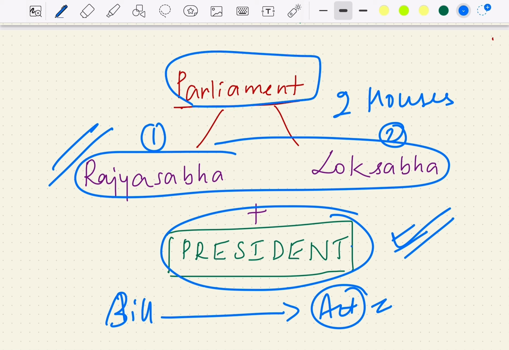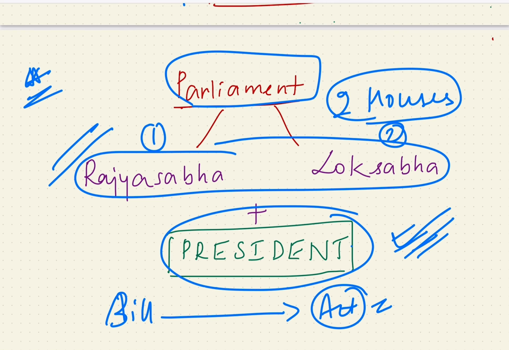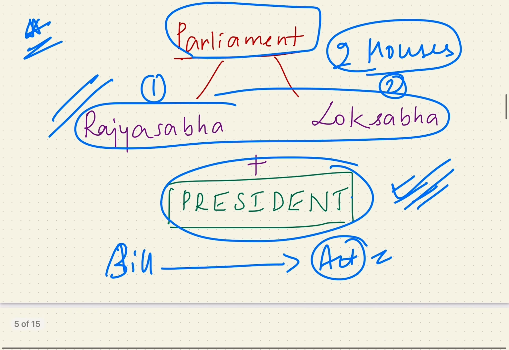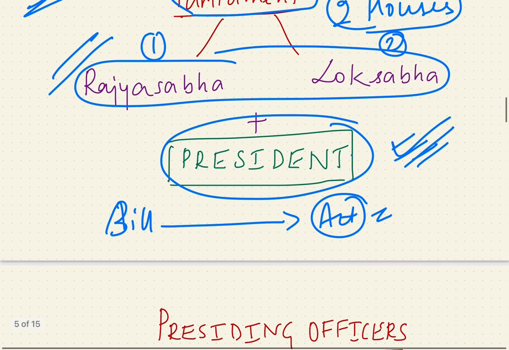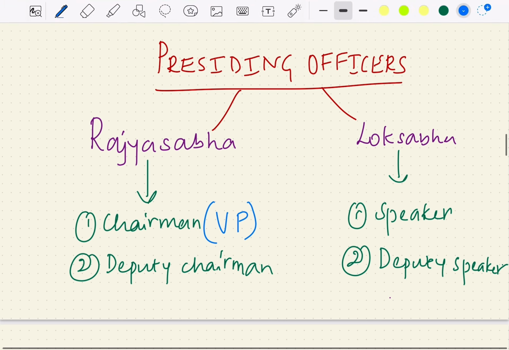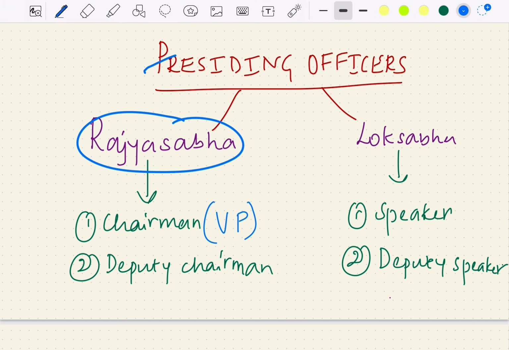Hence Parliament is not just the two houses. Parliament is the two houses, that is the Rajya Sabha and Lok Sabha, and also the President. This is one more important point to be noted. Then who are the presiding officers of these houses? For Rajya Sabha, the presiding officer is called Chairman, and for him there is a Deputy Chairman. And the presiding officer of Lok Sabha is called Speaker, and the deputy for him is Deputy Speaker.